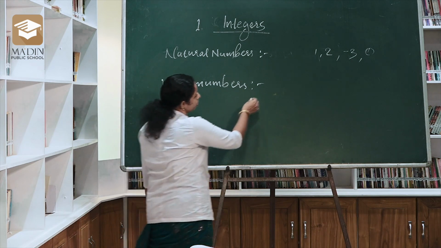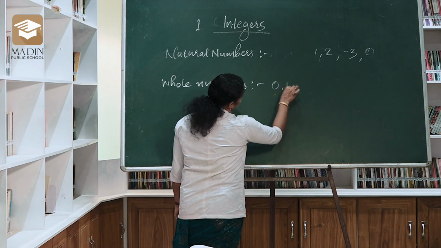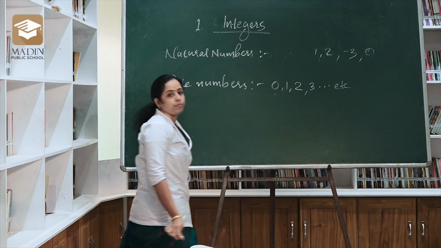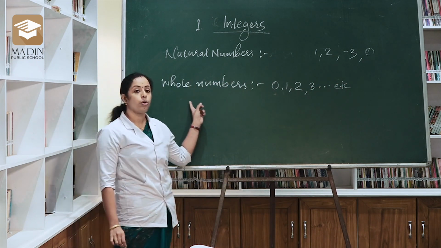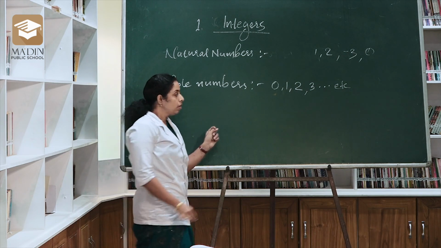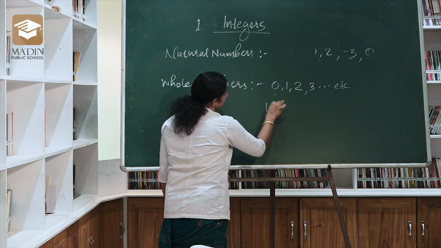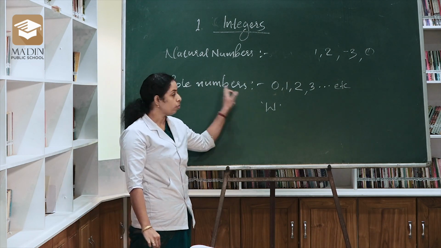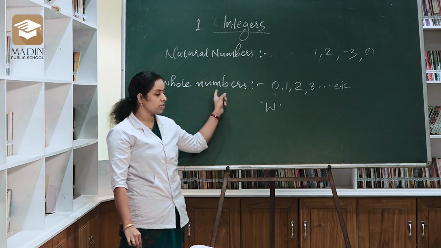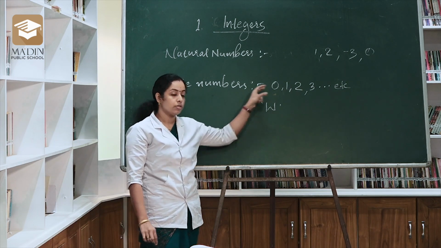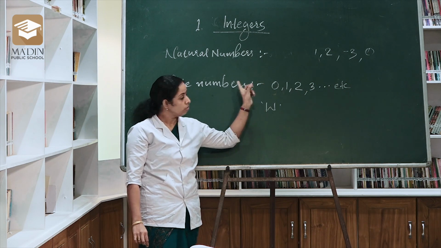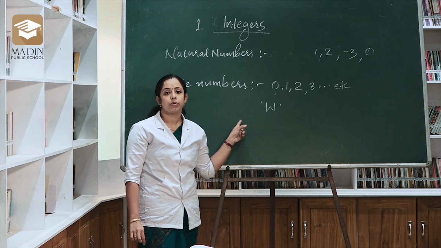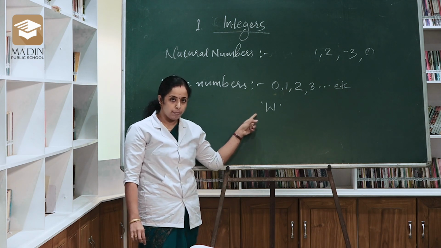So, let's write what is whole numbers. 0, 1, 2, 3, etc. And the whole numbers can be represented using capital letter W. Did you understand what is whole numbers? Whole numbers is a collection of numbers starting from 0: 0, 1, 2, 3, etc., and it is represented using the capital letter W.